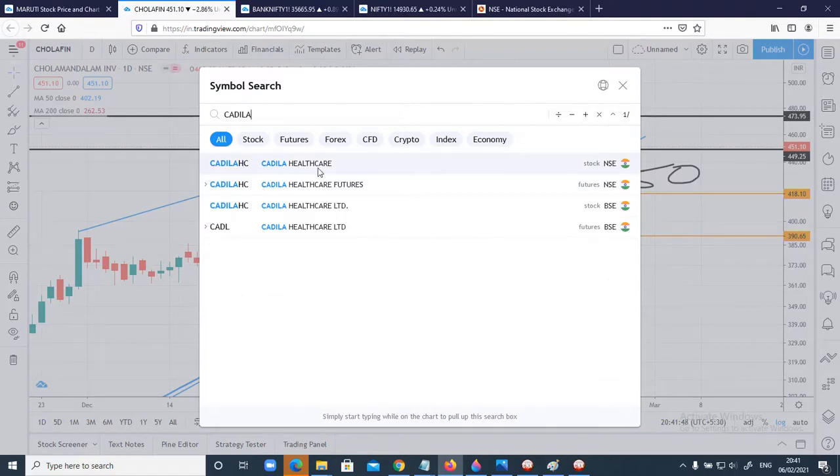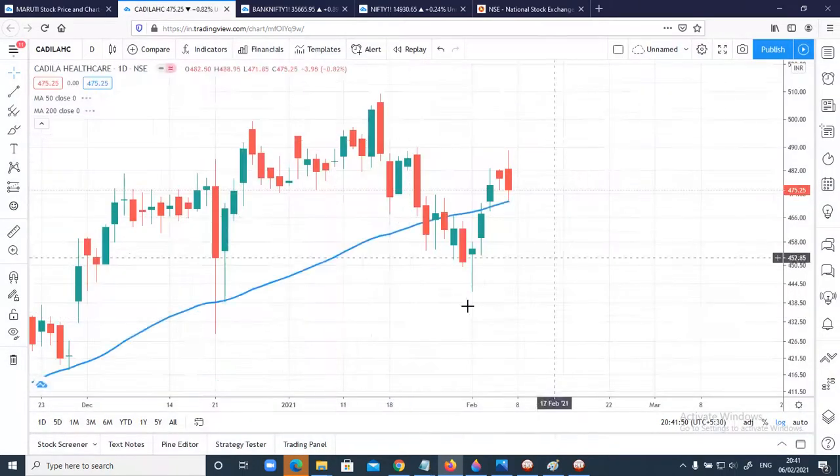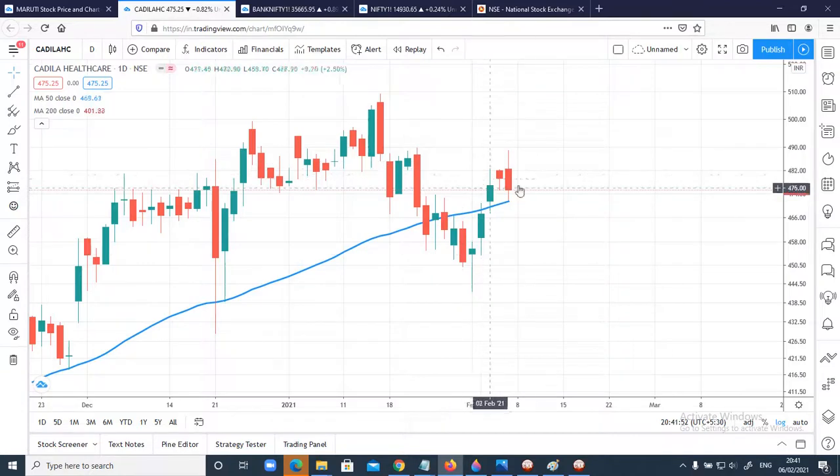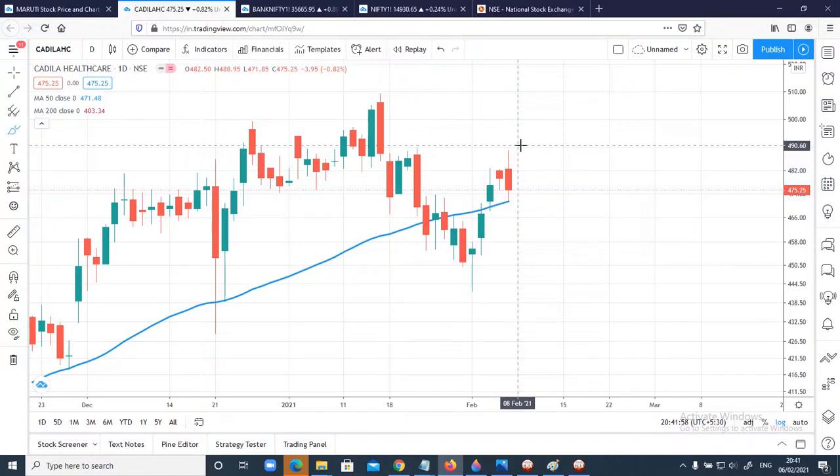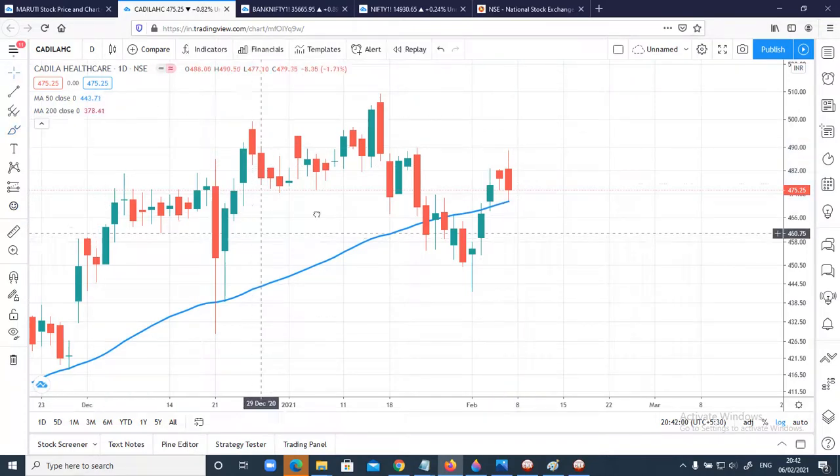You can see this is Cadila Healthcare. Now we can see this has formed a bearish engulfing here. This is a key point. That's the reason I've taken this stock. Bearish engulfing and bullish engulfing are always very powerful patterns.